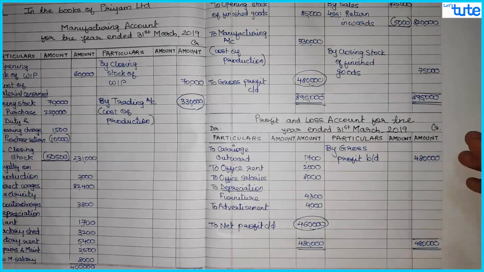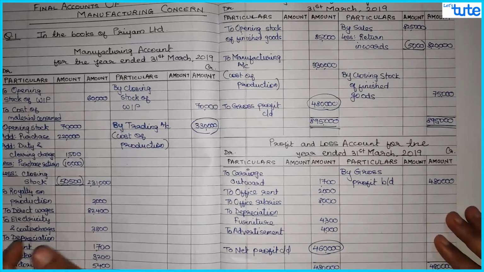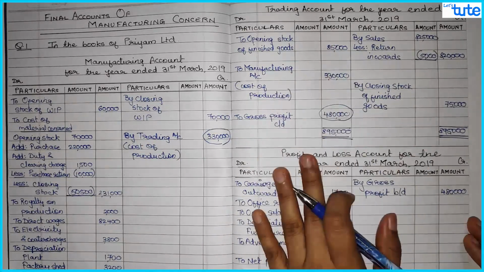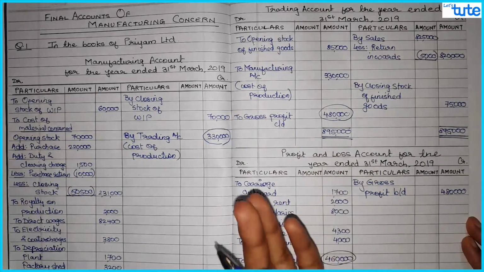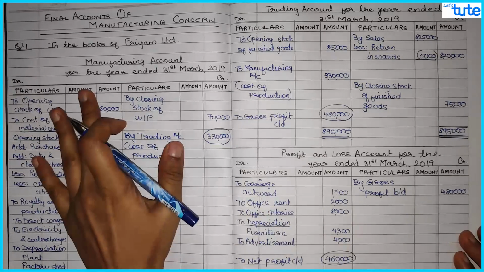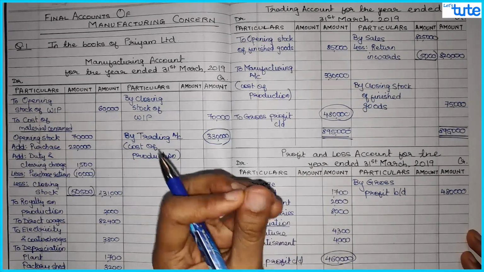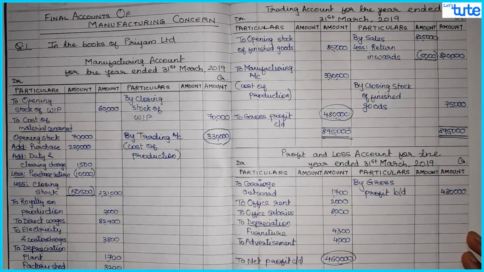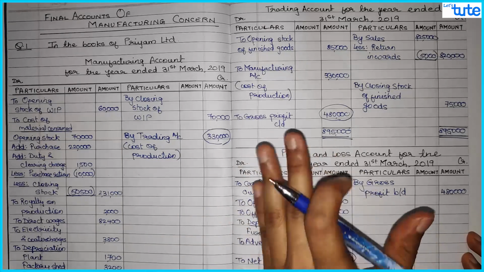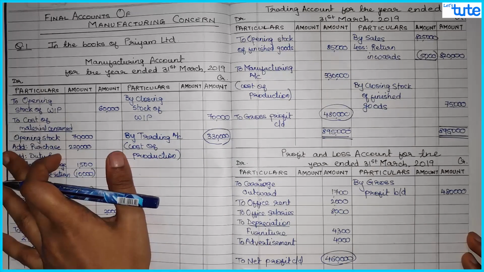So if you see this question, it was very simple. Just the new thing which you studied for this sum is preparation of manufacturing account. Otherwise, trading account and profit and loss account we have prepared so many times in final accounts of proprietor, partnership and everything. But this is the new concept which we are studying in this chapter. Also, you will have to be very careful for some of the items, like generally we've always put depreciation in profit and loss account. But now if the depreciation is related to factory assets, it goes to manufacturing account.